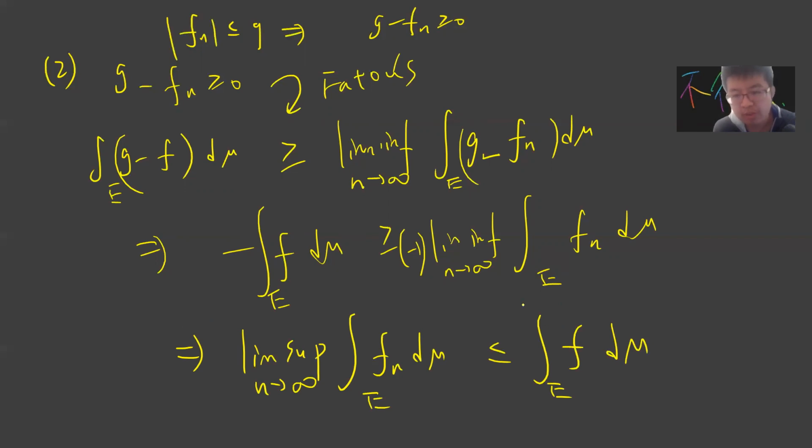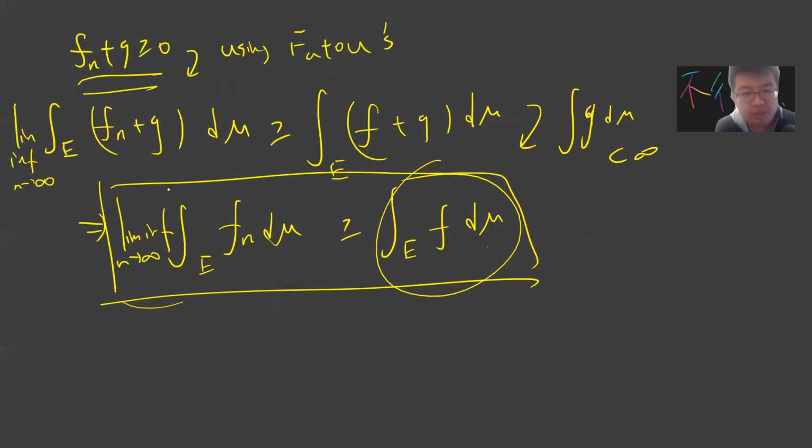So now the integral of F d mu on E is greater than the limit sup, but less than the limit inf, right? Which is nonsense unless the limit inf of the integral of Fn d mu is the same as the limit sup.